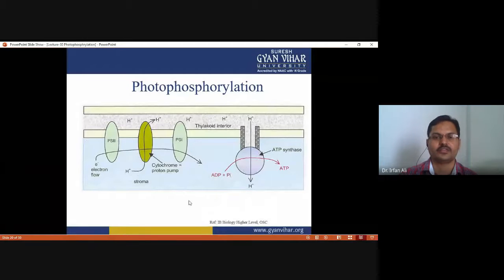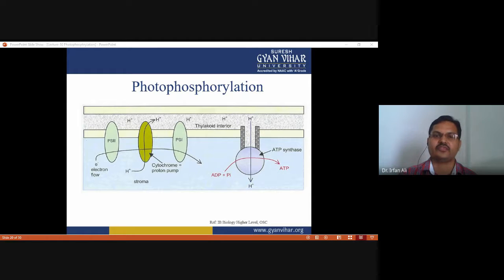Okay, so you have to see this figure. When the electron is passed on from photosystem second to the cytochrome pump, then to photosystem first, the protons are pumped through the cytochrome from the stroma into the thylakoid interior. In that way, the thylakoid interior is a very small space, and due to the increased concentration of protons, it develops a proton gradient. That's why they diffuse back to the stroma through ATP synthase.